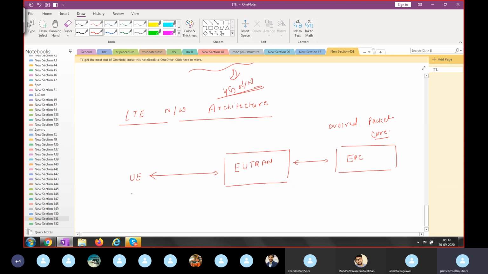Now if you see the end-to-end system here, people generally get confused between EPC and EPS. Here the core network is called the Evolved Packet Core, EPC, and this complete system is called the EPS, Evolved Packet System.